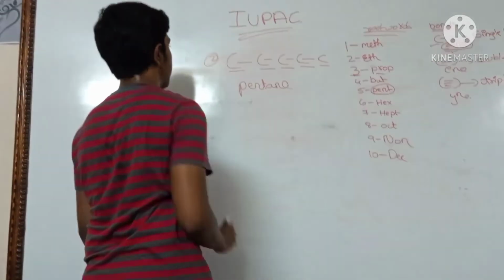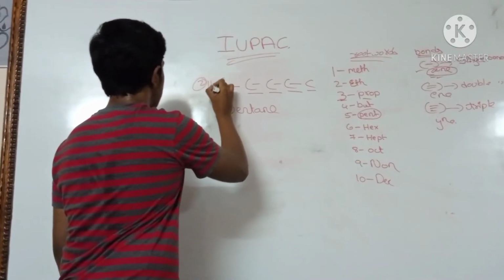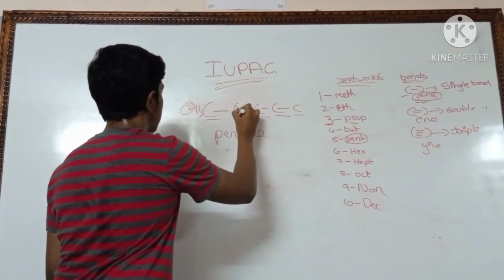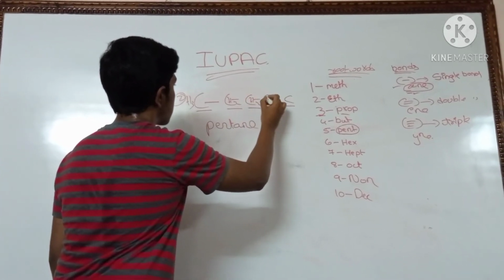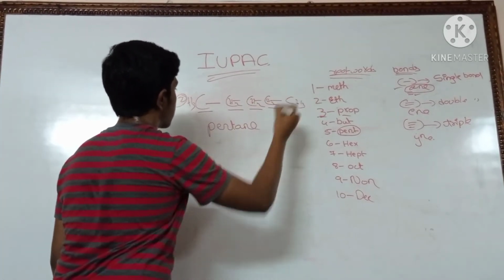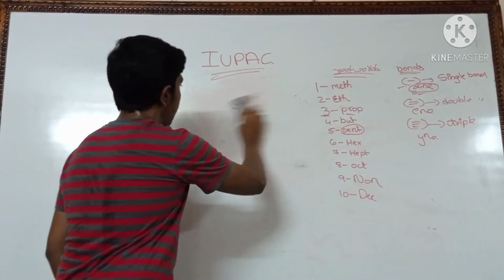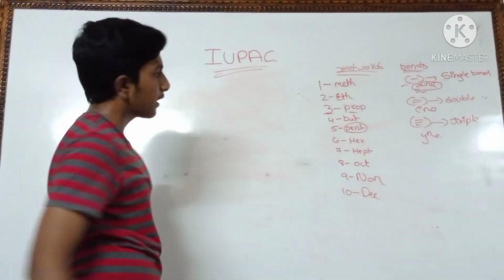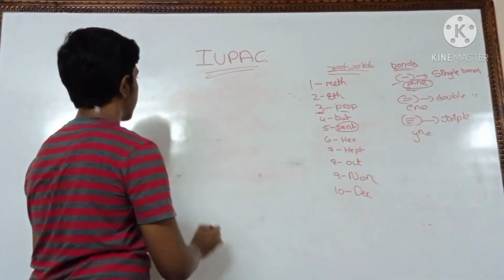Pent, ane. Okay, here 1 bond linked, so 3 hydrogens. Here 2 bonds linked, so 2 hydrogens. Here okay, 2 hydrogens, and here 3 hydrogens. Pent, ane. In carbon, when you are marking this numbering, we have to select the longest carbon-carbon chain. Okay, now I will show you that.